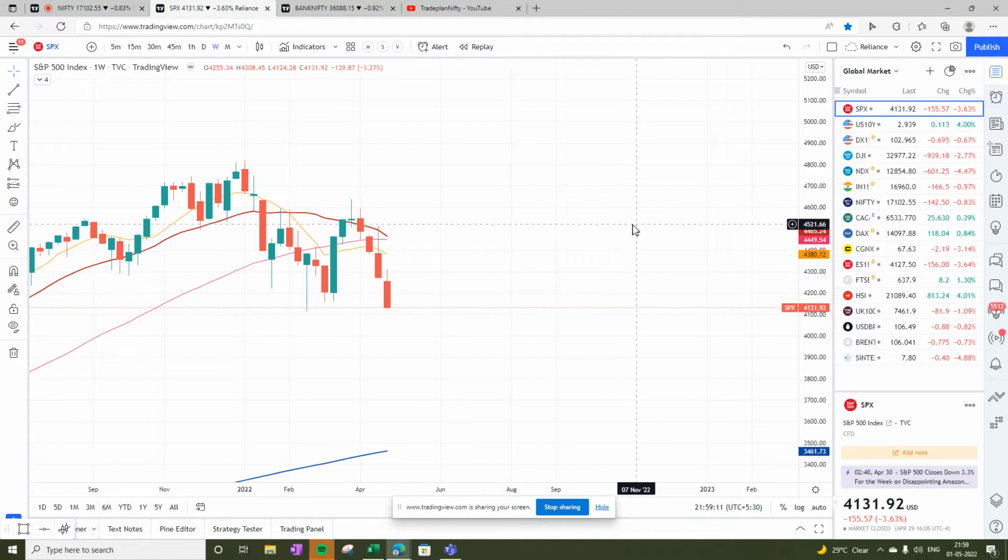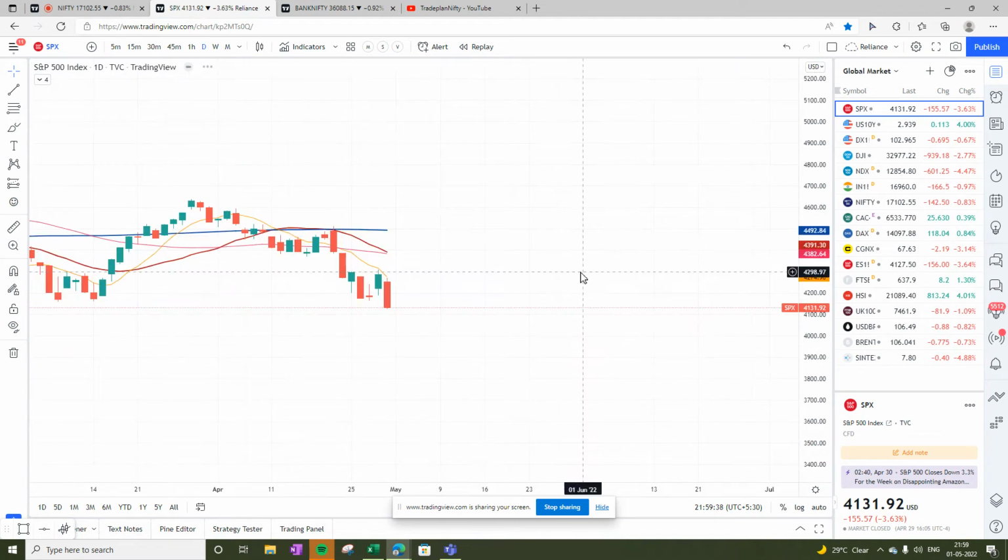On the weekly chart, the story remains the same. It has closed below 20, below 50, below 8, with four consecutive weeks of decline, and no sign of any reversal. Although it is at the bottom of a consolidation, so let's see if in the coming week we see some kind of reversal, or it is moving towards its 200 bar moving average, which is at 3463.